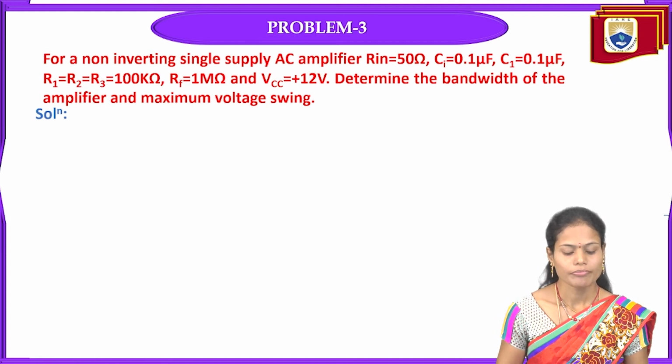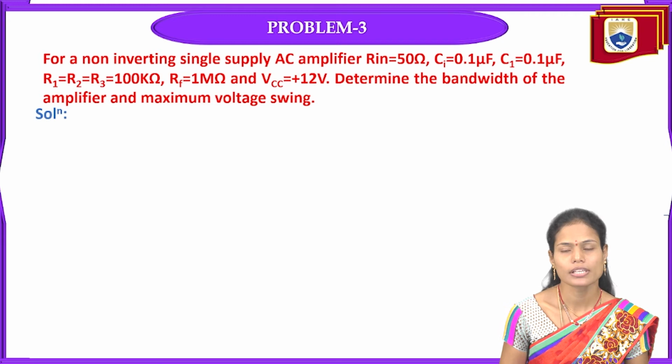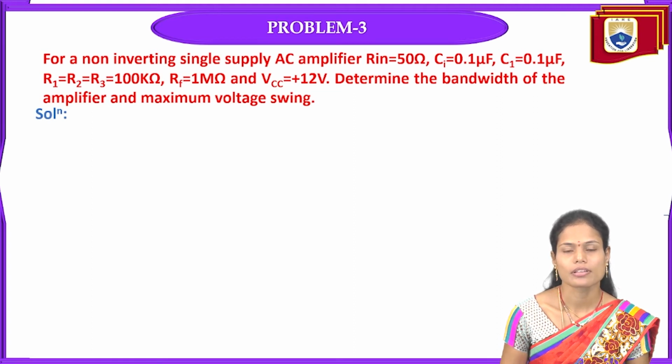In the next problem, for a non-inverting single supply AC amplifier, input resistance Rn equals 50 ohms, input capacitance Ci equals 0.1 microfarad, and the coupling capacitor C1 equals 0.1 microfarad, and the resistances R1, R2, R3 are 100 kilo ohms, and the feedback resistance is 1 mega ohm, and the supply voltage is plus VCC equal to plus 12 volts.